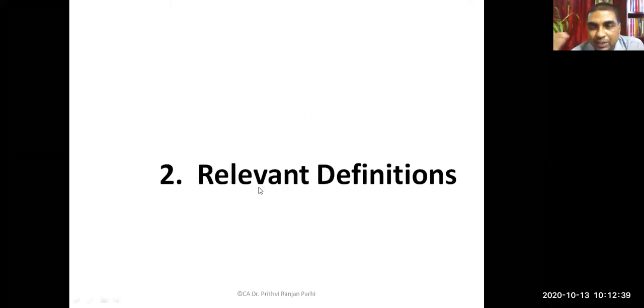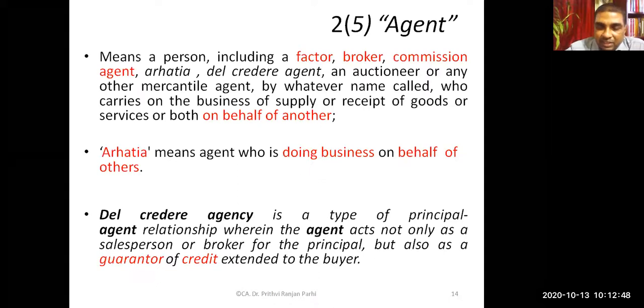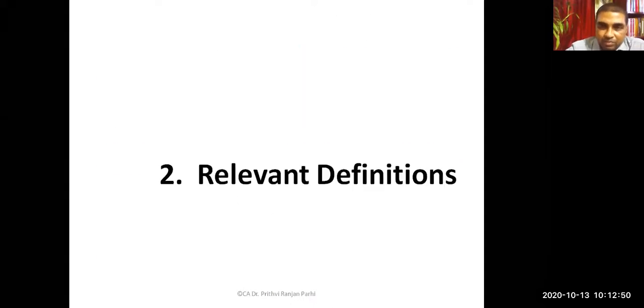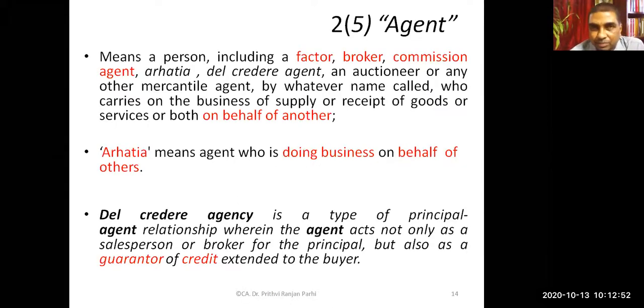Now, before learning the registration process, we'll understand a few definitions. Few definitions are important for us to understand the law. First definition is that we need to understand who is an agent. We have discussed this point earlier. The concept of agent is important for understanding the law relating to registration.